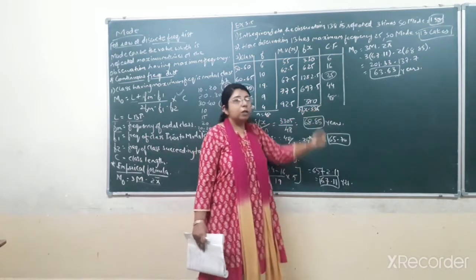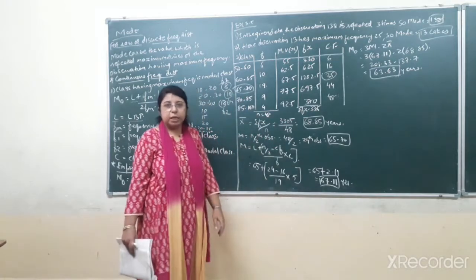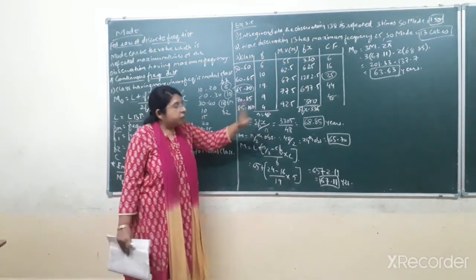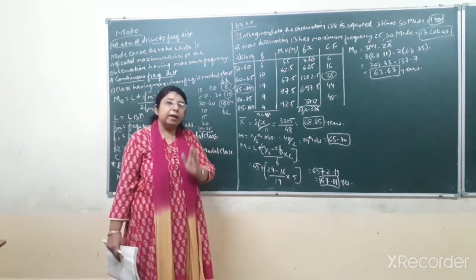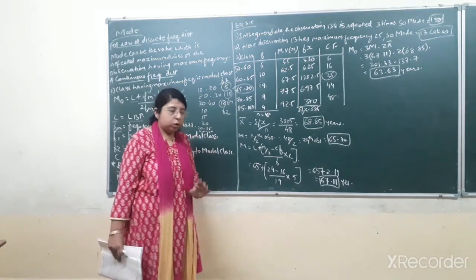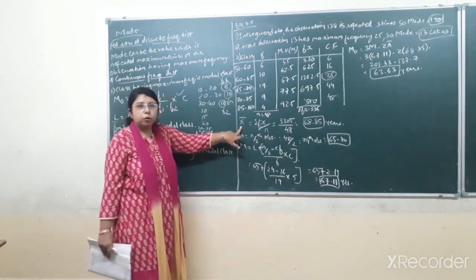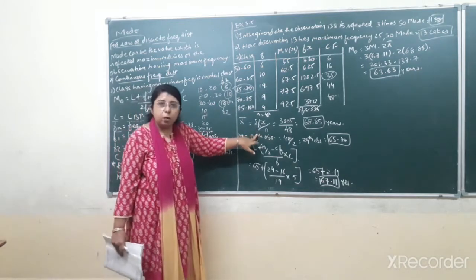And even the last value of cumulative frequency, that is 48. Okay. So up till here, the table has been prepared. Now first of all, we have to find the mean, then the median, and the last step, that is to find the mode. Okay. So first of all, the mean formula, we know x bar is equal to sigma fx upon n.